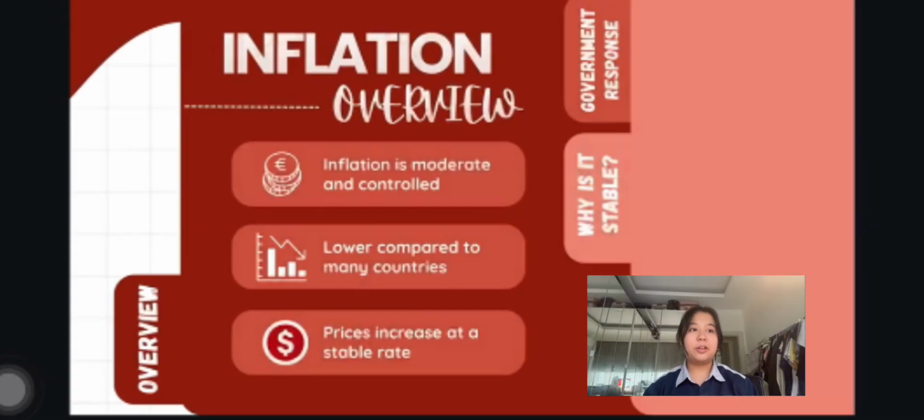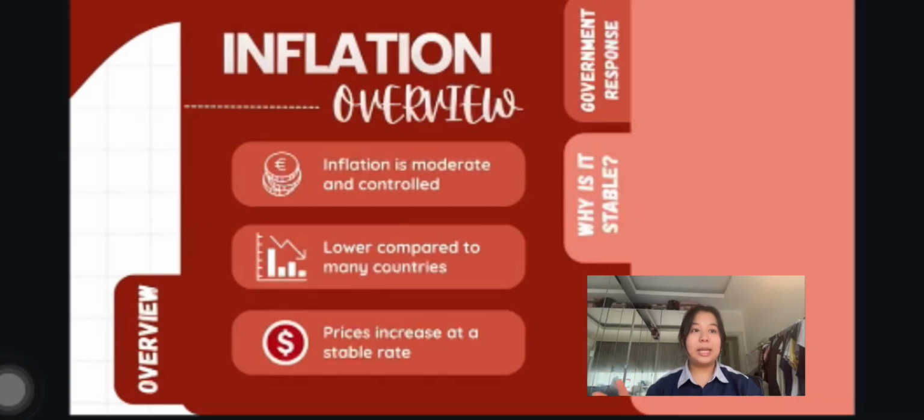Inflation is a continuous increase in the prices of goods and services over time. When inflation happens, people need more money to buy the same products, which reduces the purchasing power of money. Inflation affects consumers, businesses, and even the government. So, maintaining stable inflation is very important for economic growth and inflation stability.